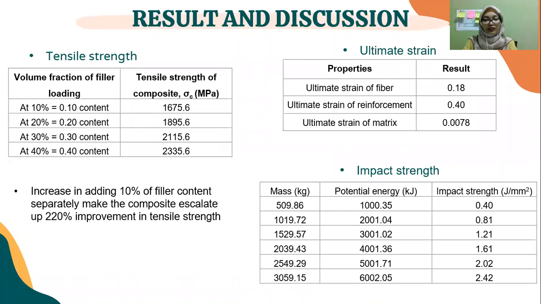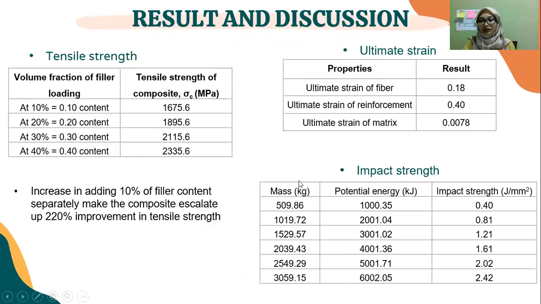And then we proceed to tensile strength. Increasing by adding 10% of filler content separately makes the composite escalate up to 120% improvement in each sample, also increasing the value of tensile strength. And next is the estimated strength of each material: fiber, reinforcement, and matrix. And the last one I calculate is impact strength.